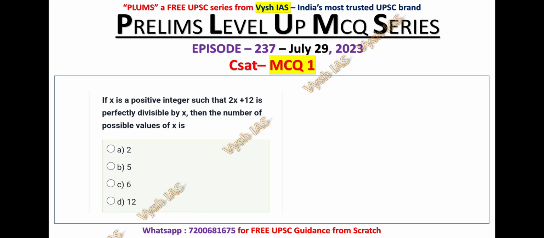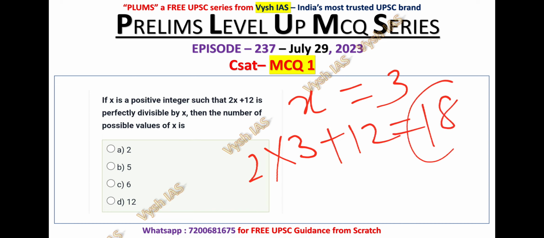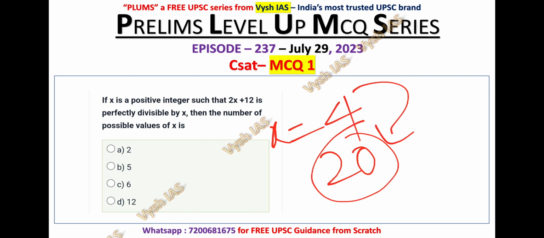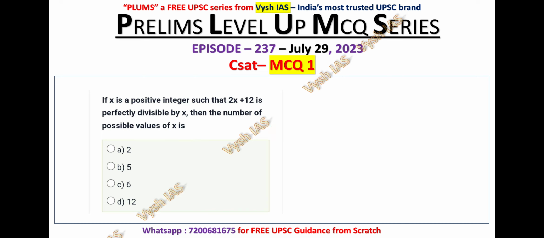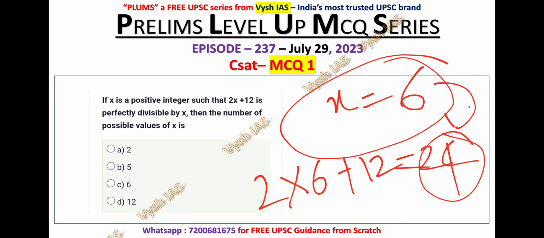And if x is equal to 3, if you substitute in it, 2 into 3 plus 12 is equal to 18, and 18 is also divisible by 3. And if x is equal to 4, 4 into 2 is 8, 8 plus 12 is 20 and it is also divisible by 4. And if x is equal to 6, 2 into 6 plus 12 is nothing but 24. 24 is also divisible by 6.